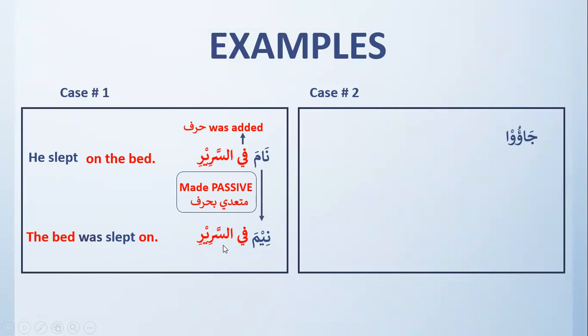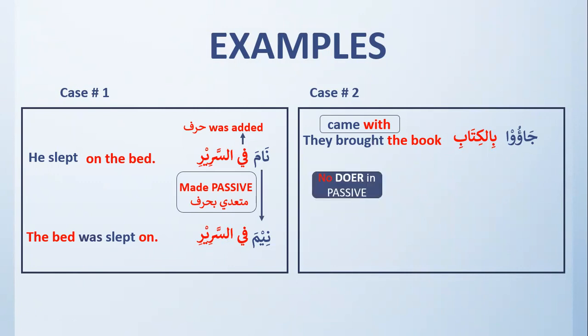Another example is ja'u bil kitabi, which means they brought the book. Now you have to see you have an inside doer over here, ja'u. So the first step is you have to omit the doer. By the way, ja'a means come, but when you use it with bi, it becomes brought. That can literally mean come with. Brought means you come with something.